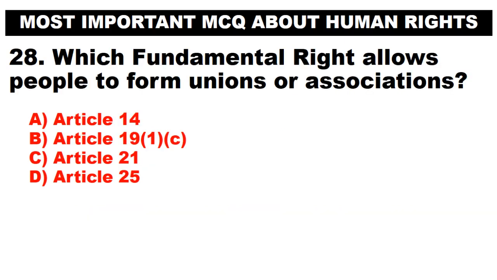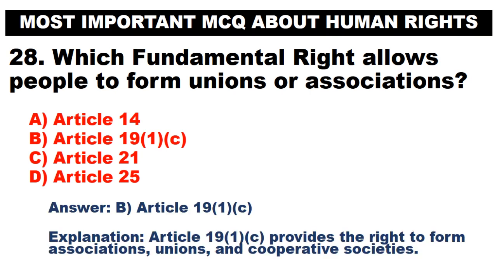Which fundamental right allows people to form unions or associations? A. Article 14. B. Article 19(1)(c). C. Article 21. D. Article 25. Answer. B. Article 19(1)(c). Article 19(1)(c) provides the right to form associations, unions, and cooperative societies.